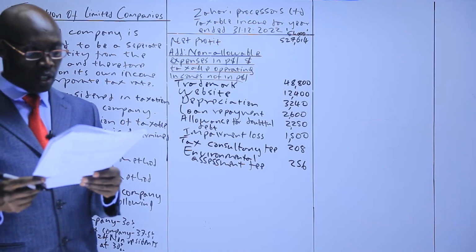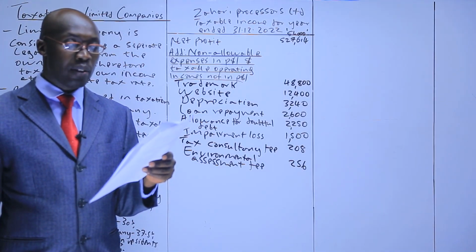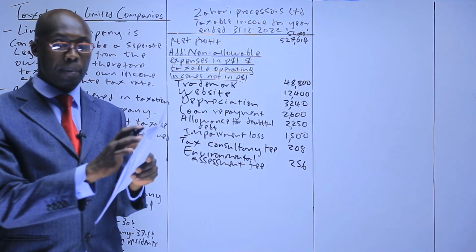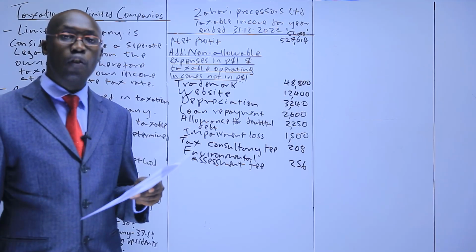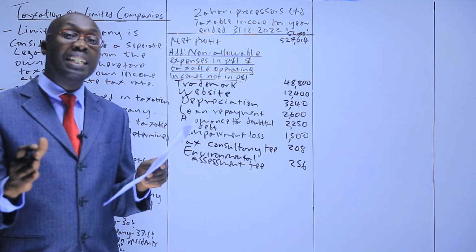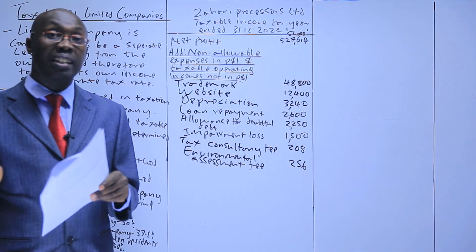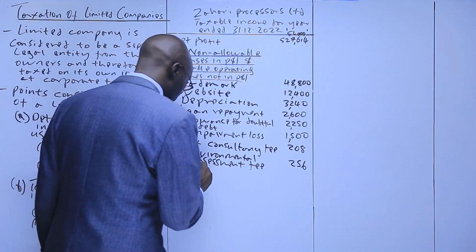After that, we go to number 3. General expenses include. Now, general expenses are in the P&L. When you go to the P&L, you find the general expenses there. They include installation of neon sign. Neon sign installation is a fixed asset expense incurred before you start using the neon sign, the fixed asset. Those we don't allow. So, we disallow.